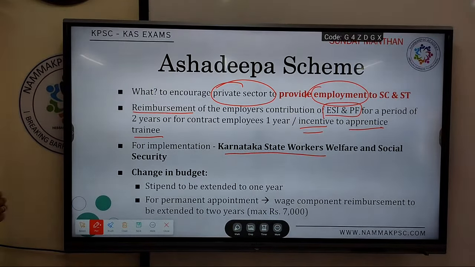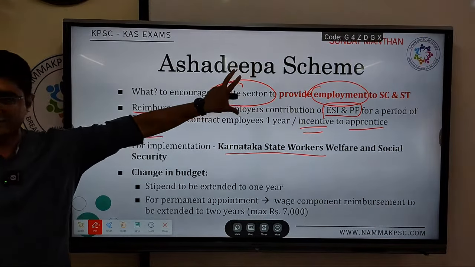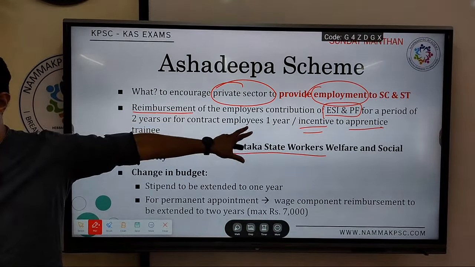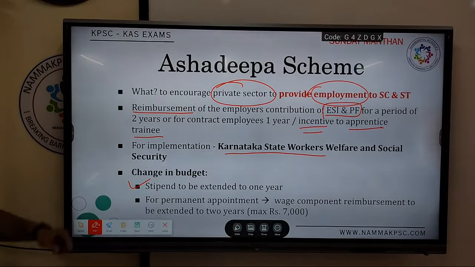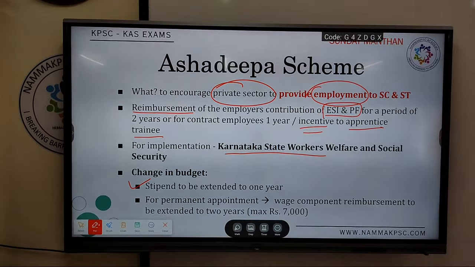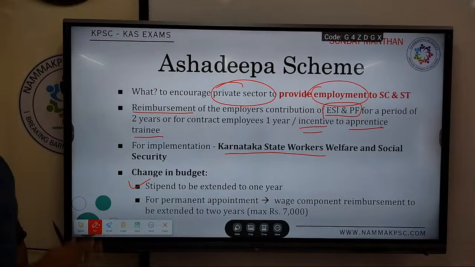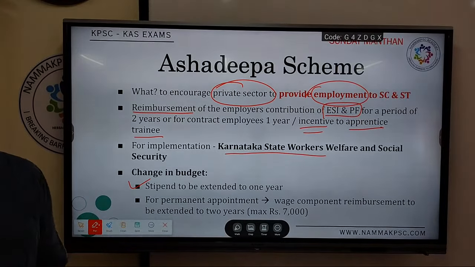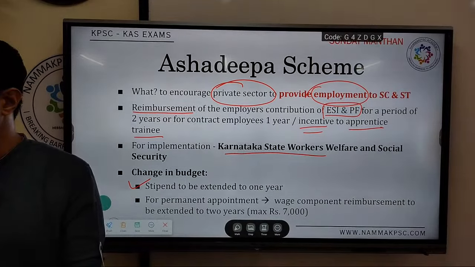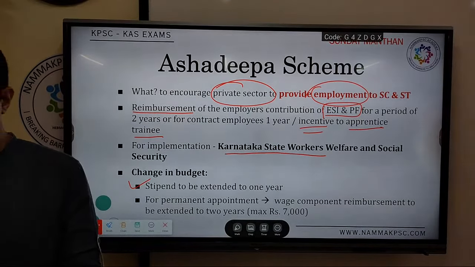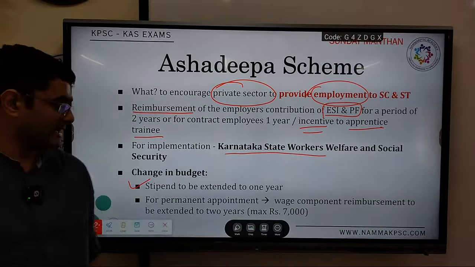In the budget, what did they tell? This Asha Deepa scheme, which is already in existence, in the budget the government has said that the stipend for the apprentice will now be given for 1 year. Earlier it was for 6 months, now it will be given for 1 year. If a private company employs an apprentice, their incentive will be given for 1 year.